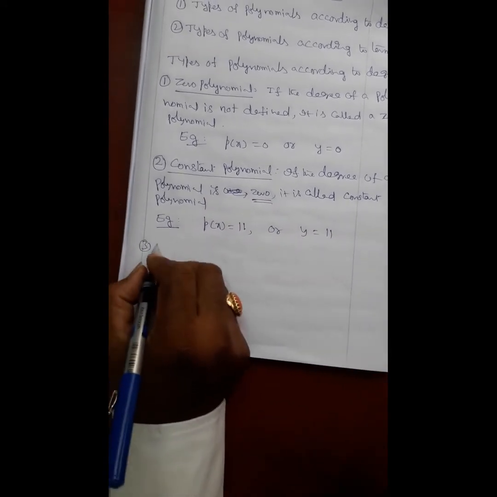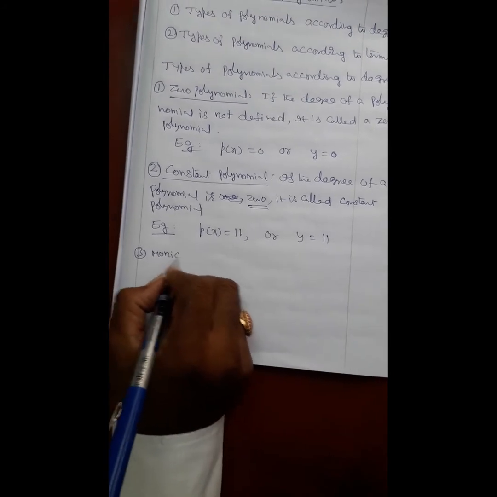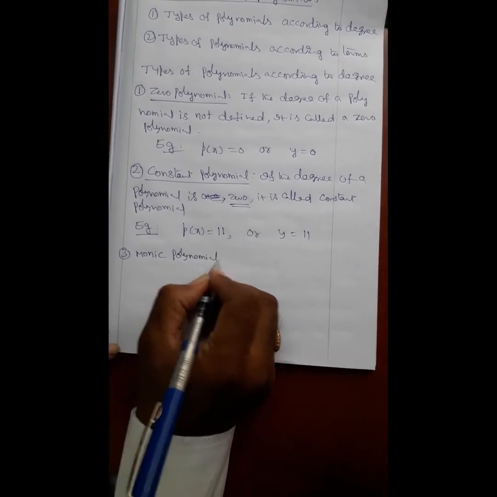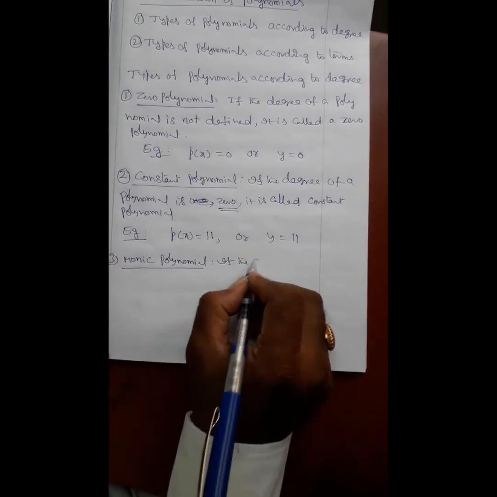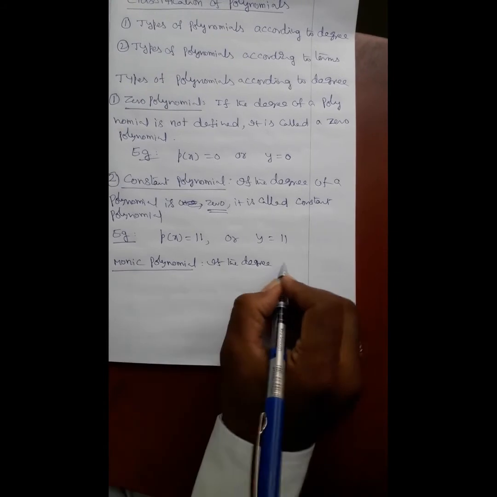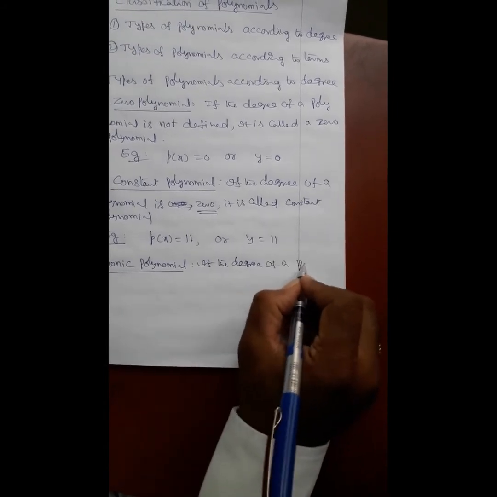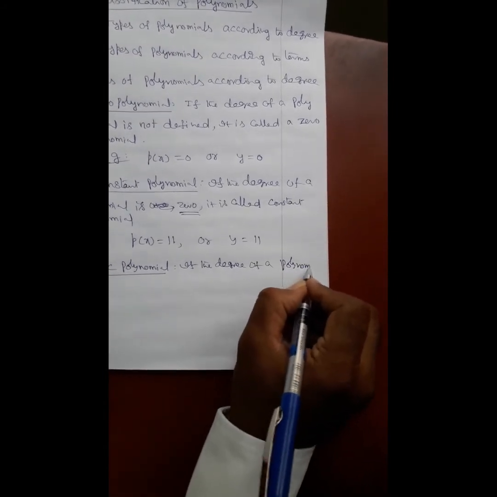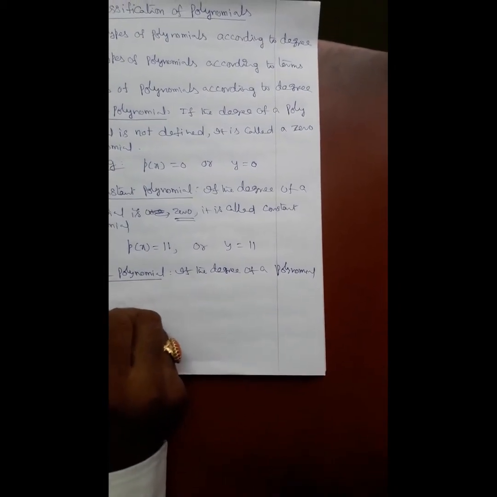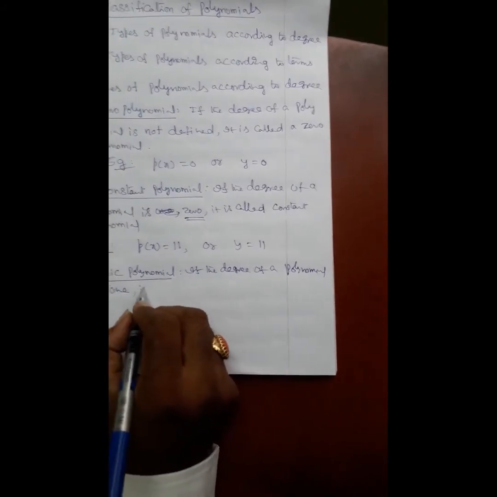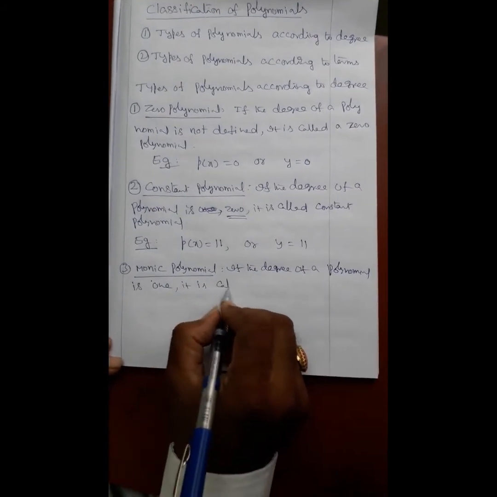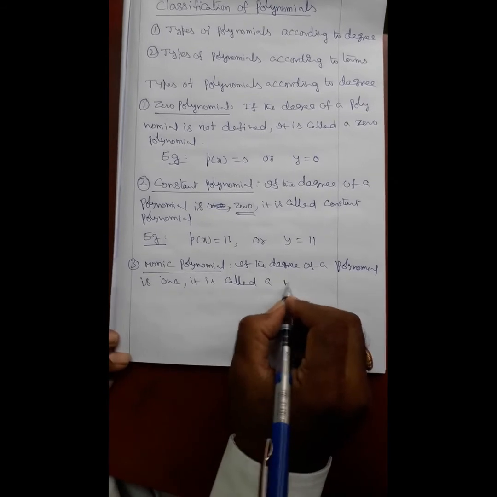Next, third one, monic polynomial. If the degree of a polynomial is 1, it is called a monic polynomial.